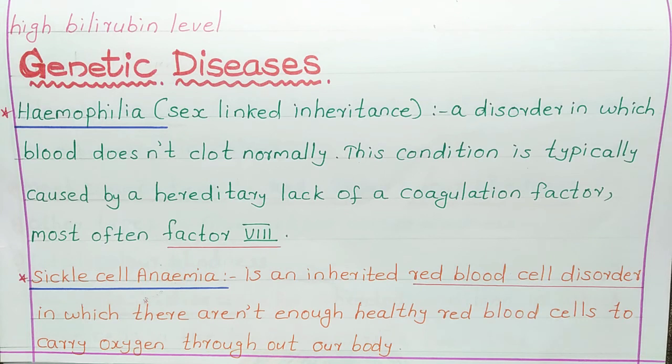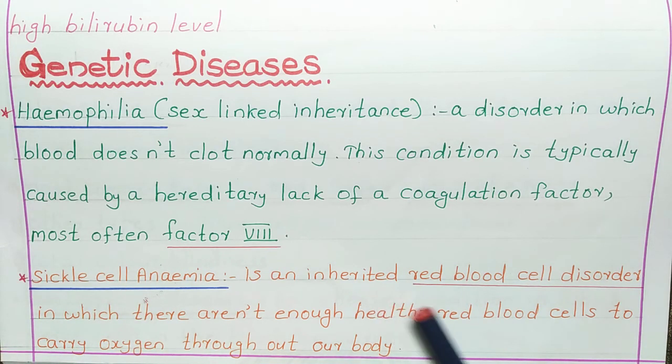So, this is a disorder in which blood does not clot normally. Continuous bleeding will be there and it will take more time to clot the blood. In usual cases, it will be because of the deficiency of clotting factor VIII. That is hemophilia.